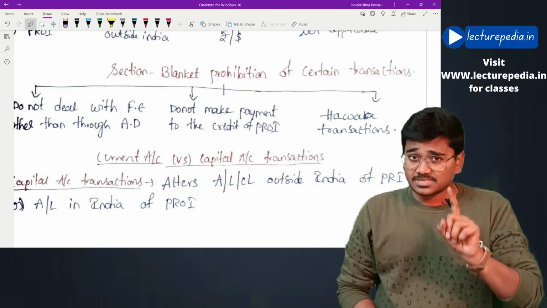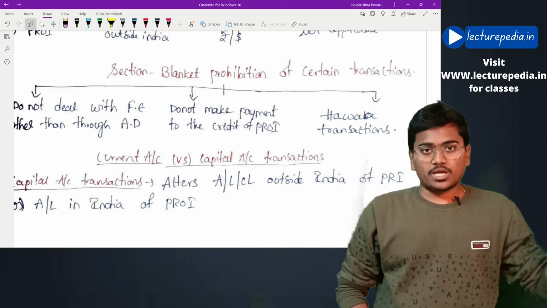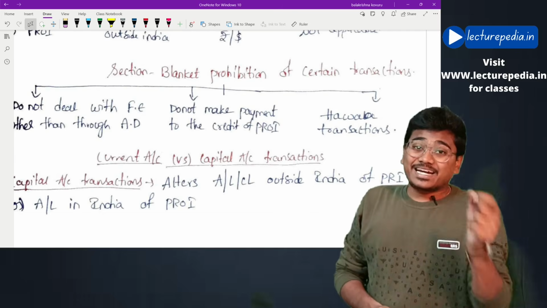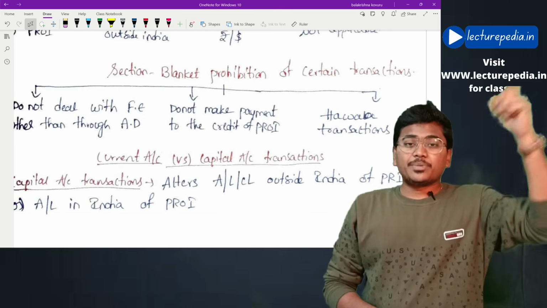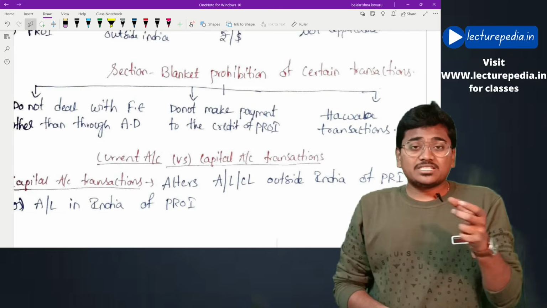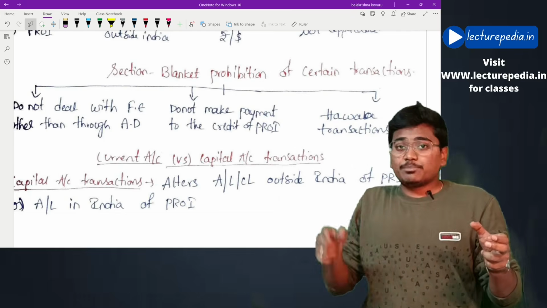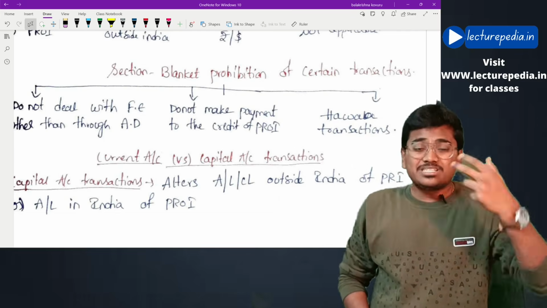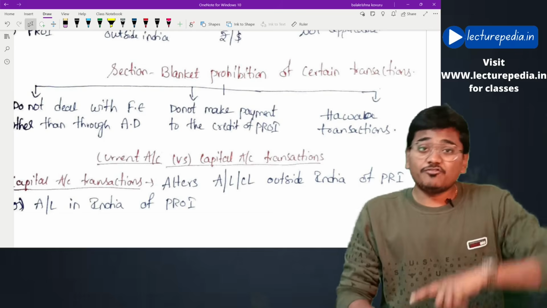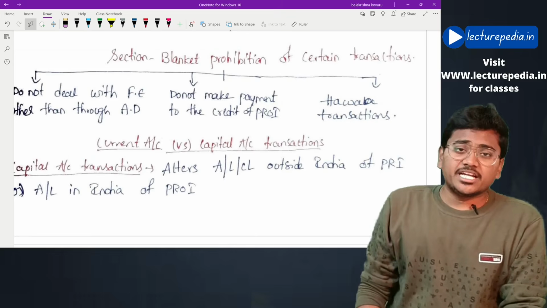Next, section number 3 also says that all hawala transactions are prohibited. And it also says that no person should make payment to the credit of a PROI. Example, a PROI has taken insurance in India from an Indian company. Now, for the purpose of his insurance, some premium has to be paid. This premium should not be paid by any Indian person. This is one example related to the prohibition on paying to the credit of a PROI. Hope this is clear. These 3 aspects are dealt with by section number 3.